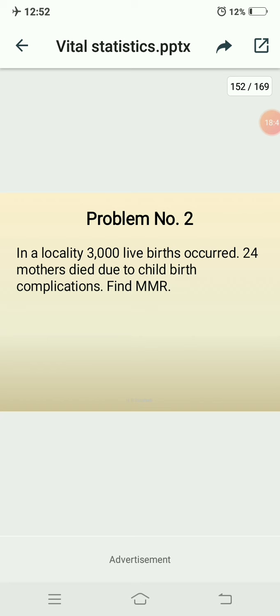In a locality 3000 live births occurred, 24 mothers died due to a childbirth complication. Find maternal mortality rate. So here the live births are how much here? 3000 and the number of mothers died how much? 24. Then apply the same procedure as the previous problem.